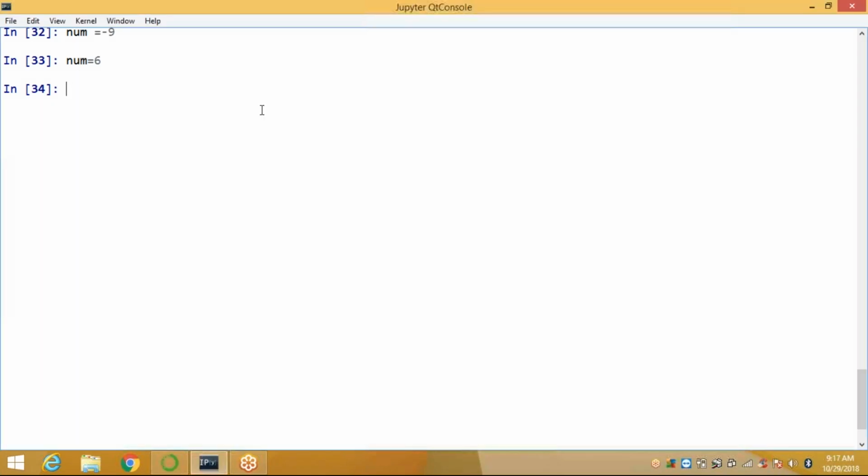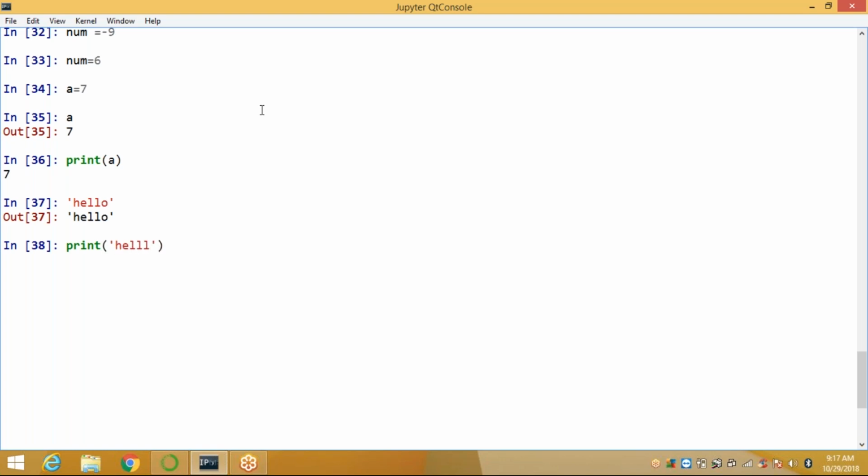See here. Suppose you want to apply a equal to 7. When you call a, it automatically displays the 7, or you can call print a like this. It will also display the same number 7. Print is the output function, or you can write like this, hello, or like this, print hello.